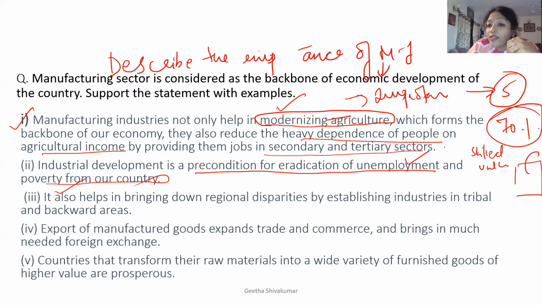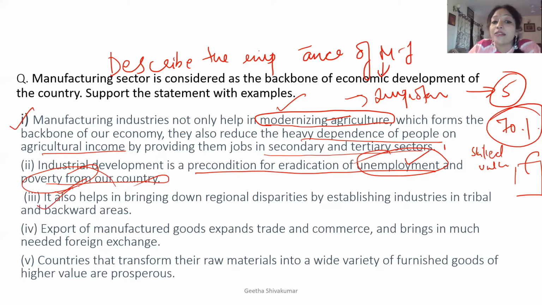So when one new industry is set up, people get employment. The people who were not getting employment will now get employment. So what is happening in that time? The problem of unemployment is being solved. The second one, when people are employed, they get wages, they get income. With that income, they increase their standard of living. So in that way, there will be less poverty in the country, and there will be a growth of people.